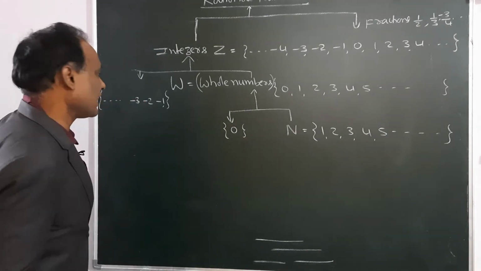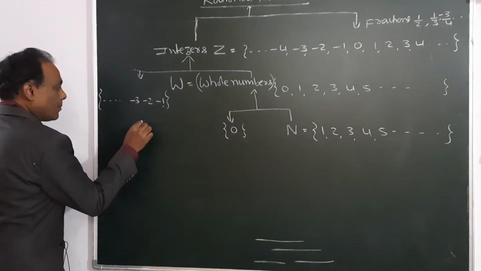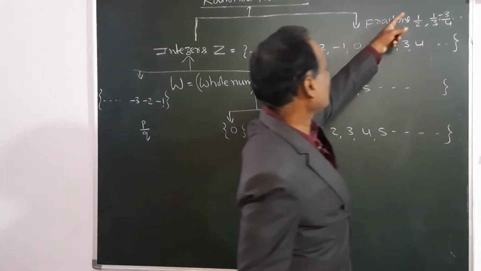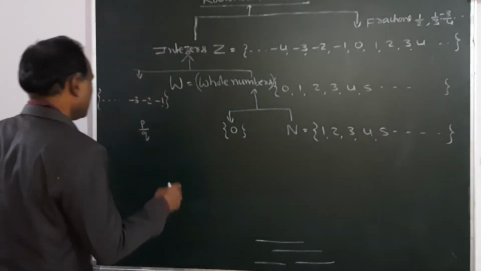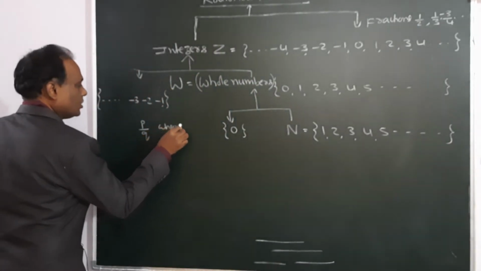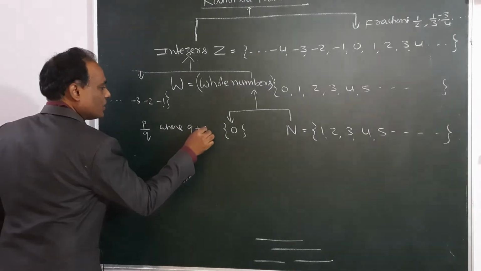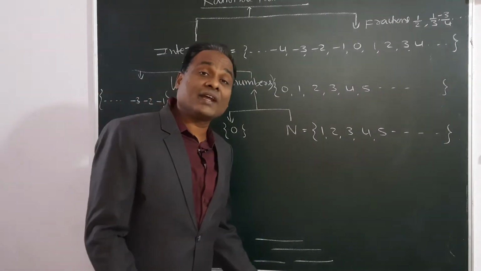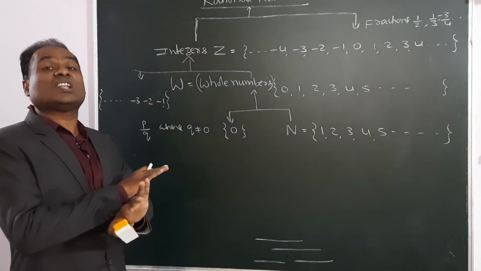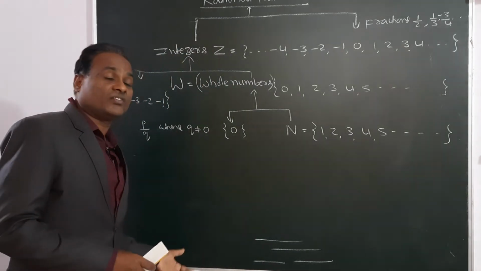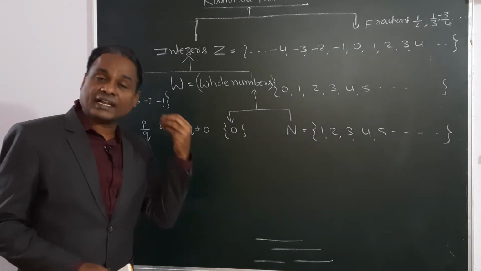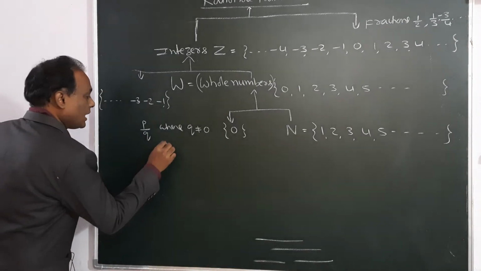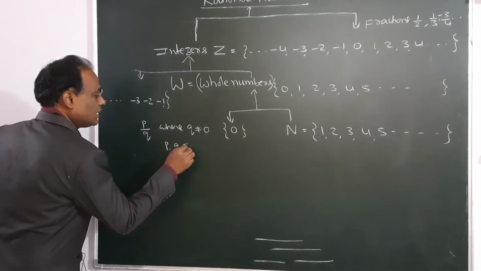Now I will define the rational number. The number in the form of P by Q, where Q should not be 0. If the denominator is 0, it is not a rational number. Division with 0 is not defined. If the denominator is 0, the value is infinity, which is not a rational number. So Q not equal to 0, and P and Q both should be integers.